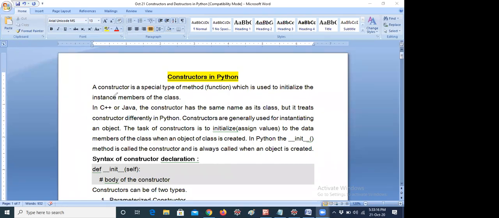Yesterday we already discussed how to create a class, an object, and attributes. Today I would like to discuss what a constructor is and what a destructor is. These are the topics I have to discuss now.